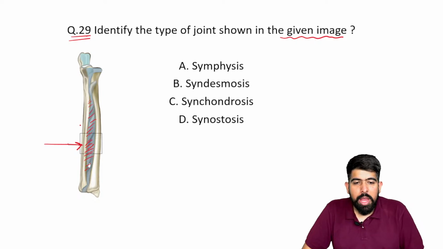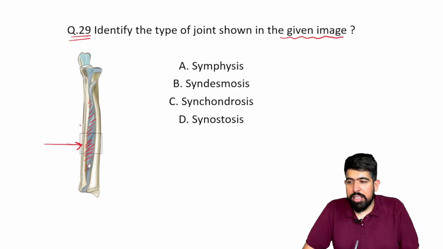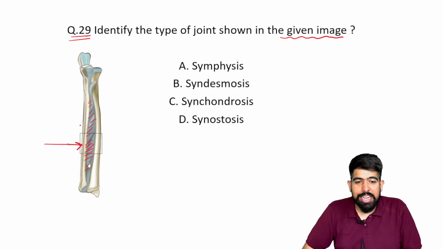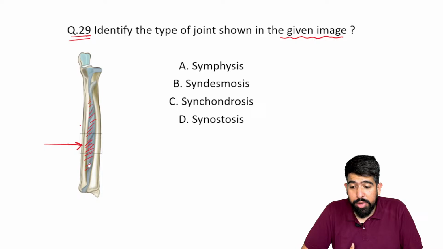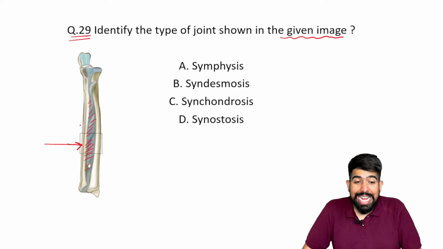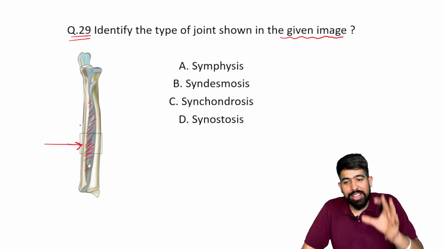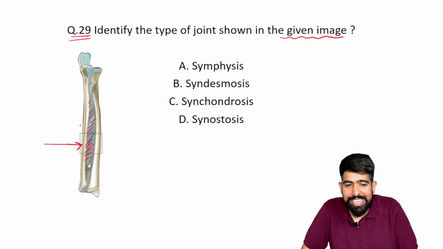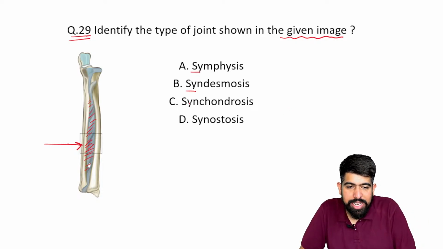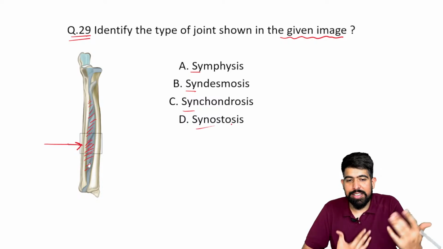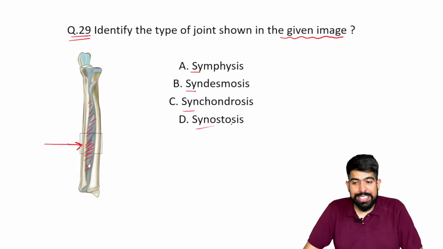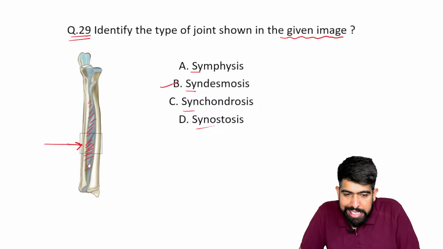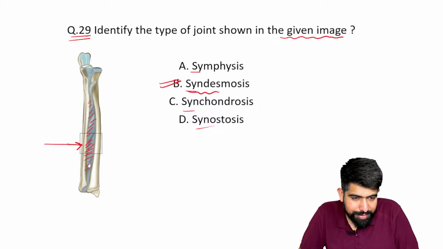But I can understand. Now when you're reading anatomy, you remember something related to the 'syn', but the examiner wants to confuse you, so they make all the options with 'syn'. And we are getting confused. But please remember the types of joints. In the types of joints, we have only syndesmosis.